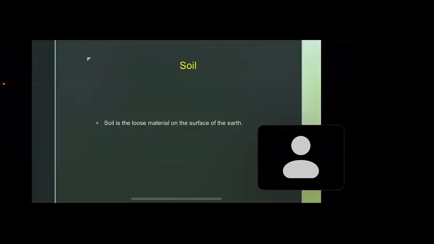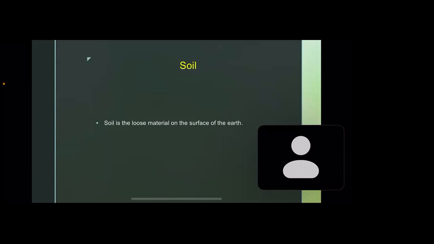Okay. So students, see the definition of soil. Soil is the loose material on the surface of the earth, and it consists of mineral particles formed by the weathering of rocks, organic matter, and living organisms. Clear, students? Okay. Now let's proceed to the next part.